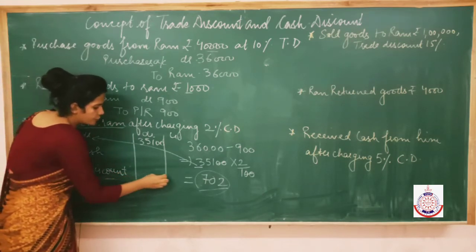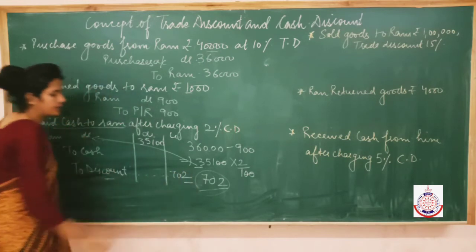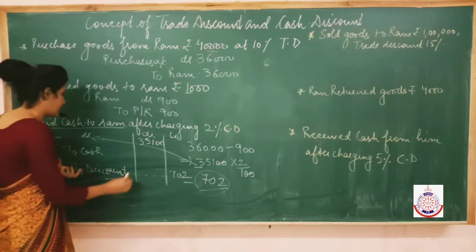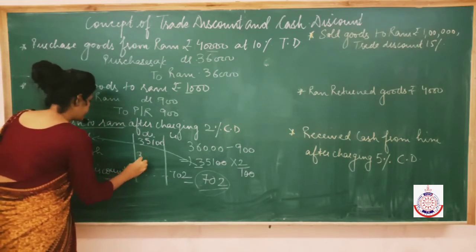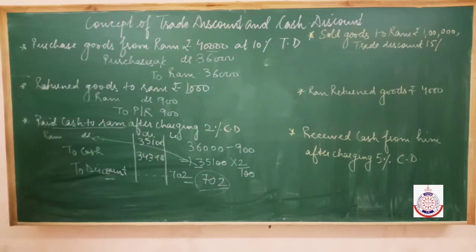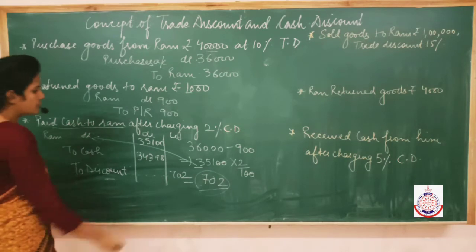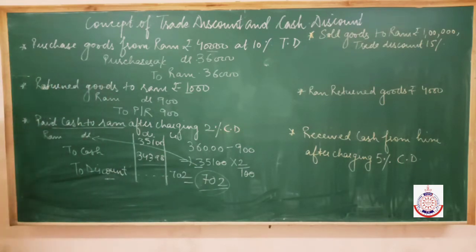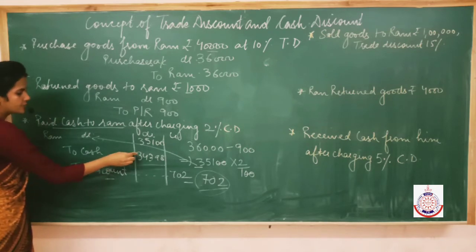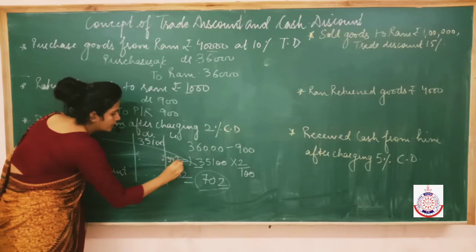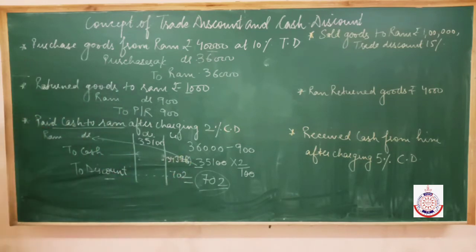So this discount should be credited. So now tell me how much actual cash goes out. Actual cash that goes out is 34,398. Fine. And how did I come to this amount? 35,100 minus 702 is 34,398. So this is the actual amount of cash that goes out of the firm, so it should always be on the credit side.